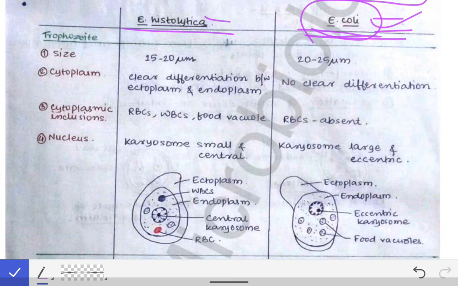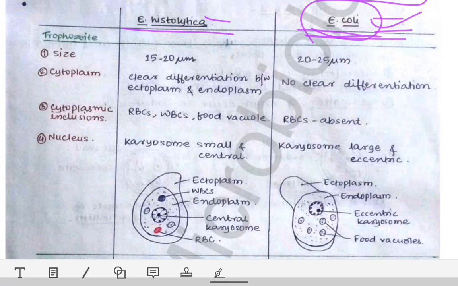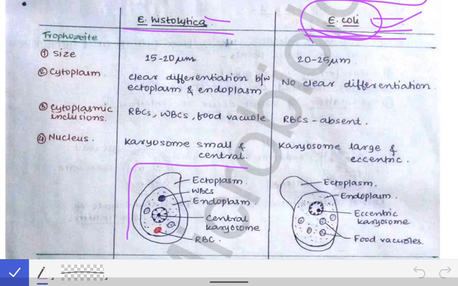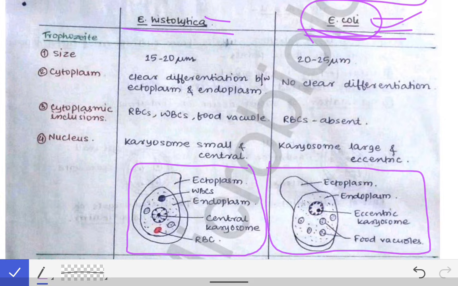So you must remember this difference between the histolytica and the E. coli. And for remembering this difference, you have to remember the diagrams of the trophozoites. This is the trophozoite of the Entamoeba histolytica, and this is the trophozoite of the E. coli or the Entamoeba coli. Now, first consider the size. The size of trophozoite of Entamoeba histolytica is 15 to 20 micrometer, while that of E. coli is 20 to 25 micrometer.